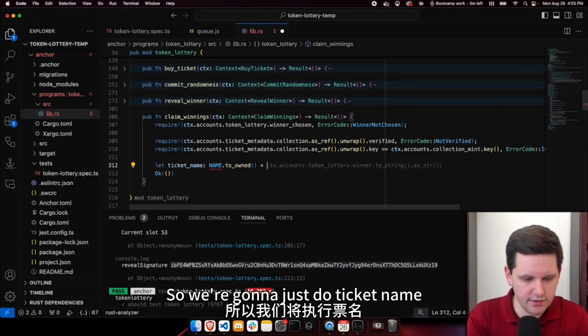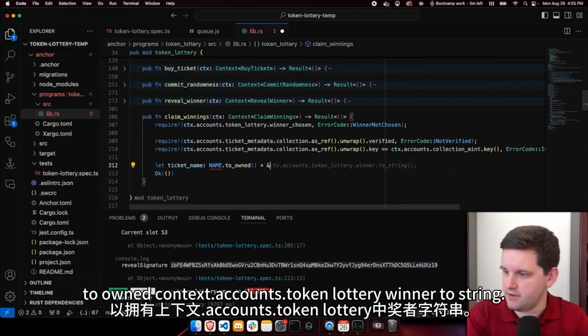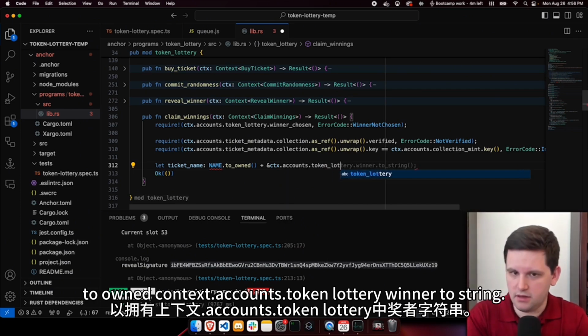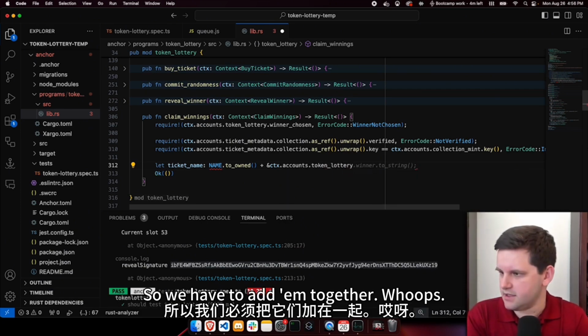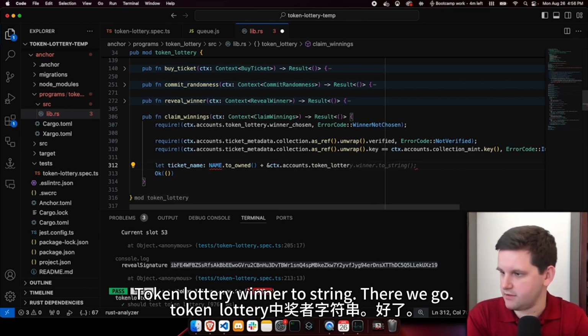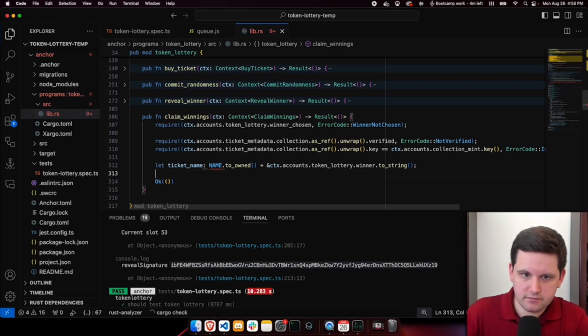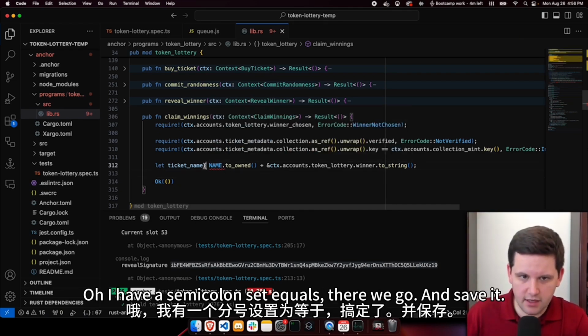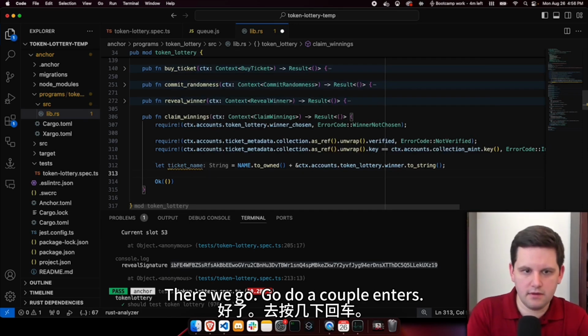So we're going to just do ticket name .to_owned, context.accounts.token_lottery.winner to_string. So we have to add them together. Whoops, token_lottery.winner to_string. There we go. And why is it failing? Let's see. Error unexpected semicolon. Oh, I have a semicolon set equals. There we go. And save it. There we go. I'm going to do a couple enters.